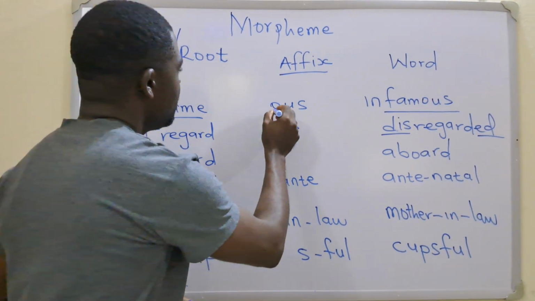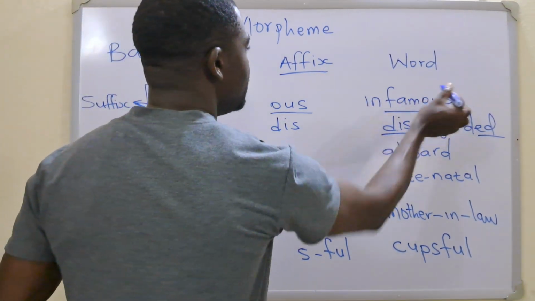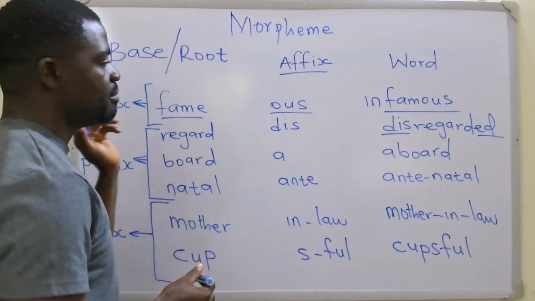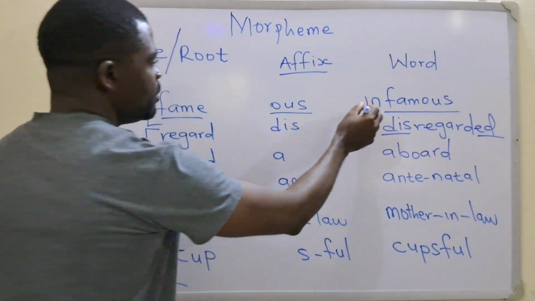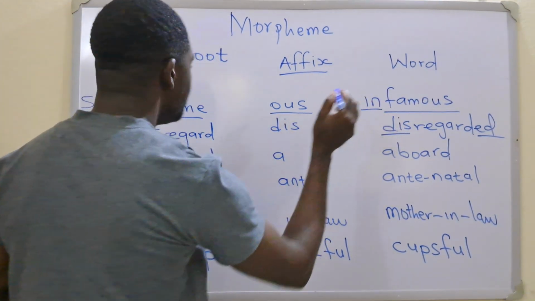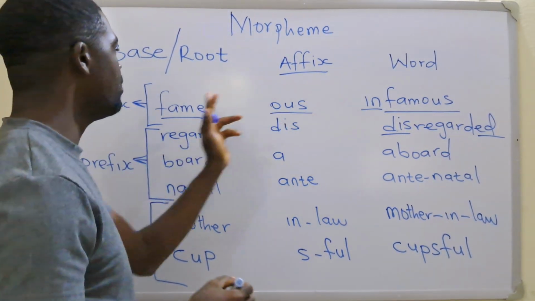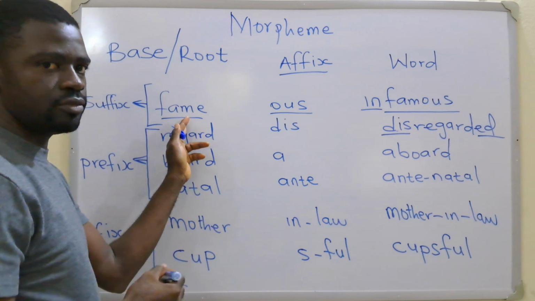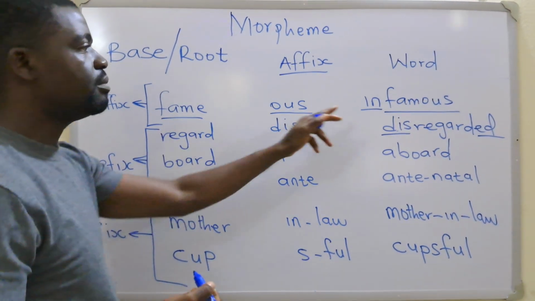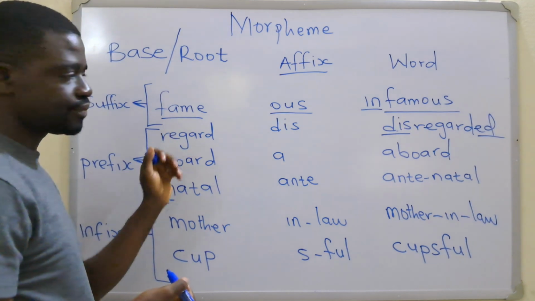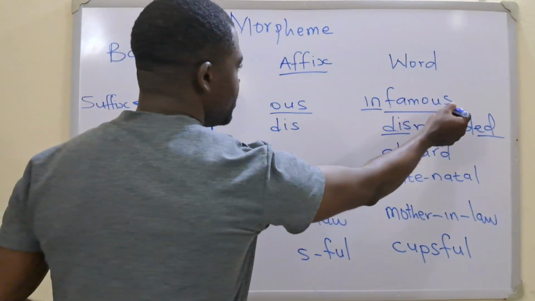So here, us is coming after the fame. After the fame, then you have your mouse. This one will be the prefix because it is coming before the root word or the free morpheme. So this would be a prefix, this would be the suffix.